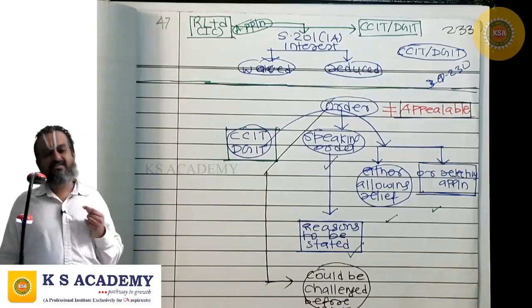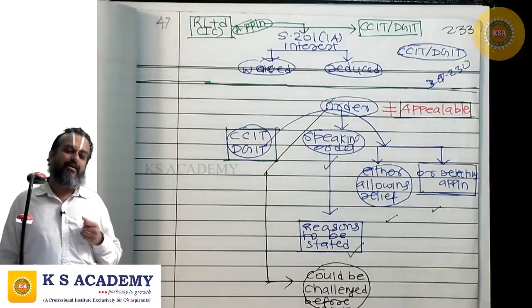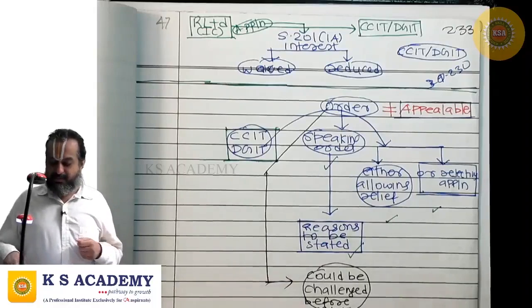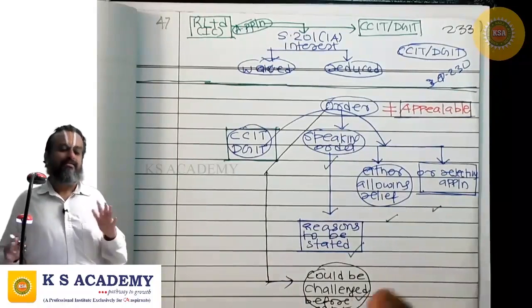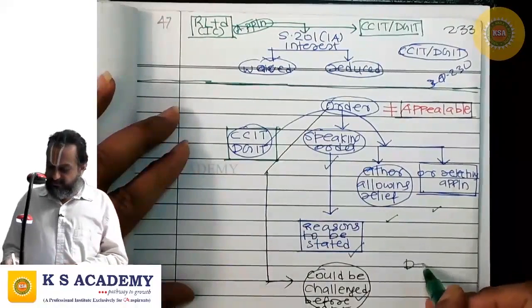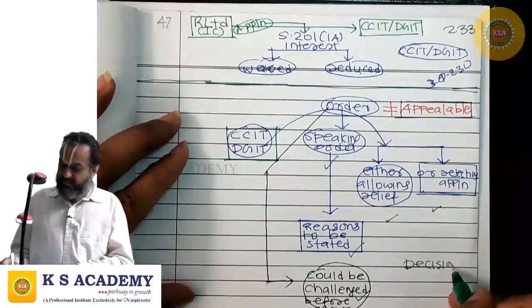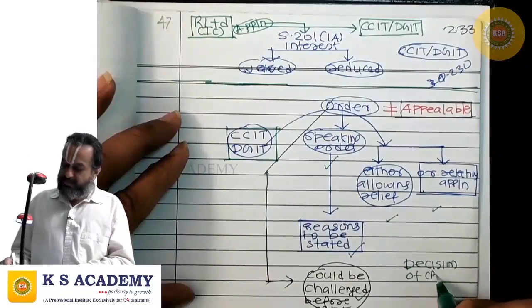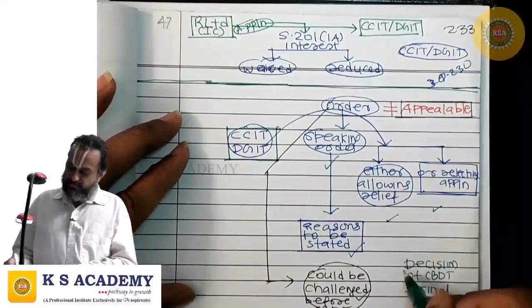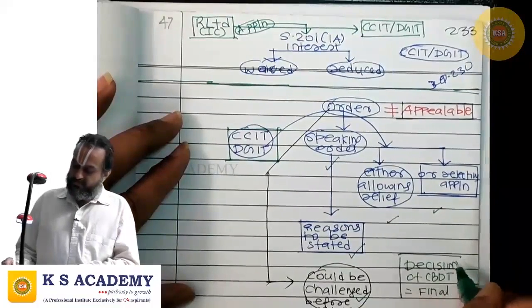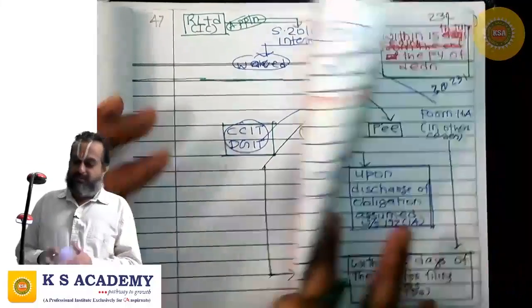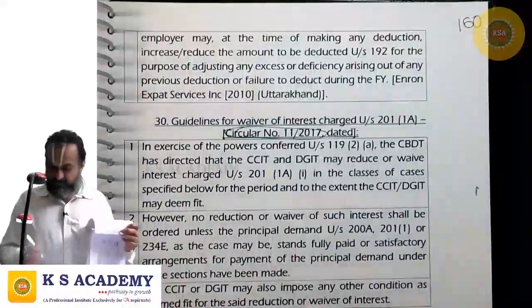If the assessee is aggrieved with the CCIT's or DGIT's order, he can file an appeal to the CBDT. It could be challenged before the CBDT. But the decision of the CBDT is final. It is not further appealable. With this, we are through with this CBDT circular.